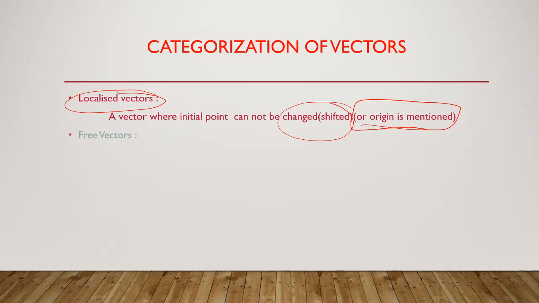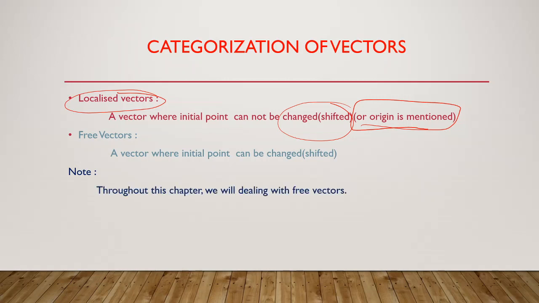Whereas the next one is the free vector. So what is a free vector? Very simple. If you compare with the localized vector, I can expect the answer for free vectors from you. Yes, it is also a vector where the initial point can be changed or shifted. Wherever you want, you can draw that initial point from wherever you want. Okay, that's the thing. And please keep in your mind, through this whole chapter we are going to study only free vectors. We will discuss only free vectors. Okay, dear students, let's move to the next concept.